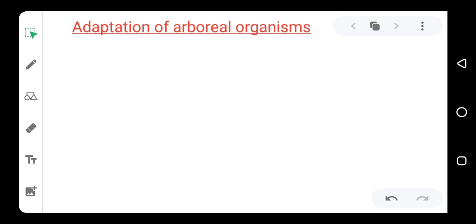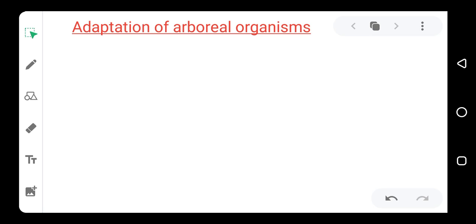You may know some organisms that live on trees, like birds, like squirrels and other organisms. We've talked about this when we discussed habitats, the arboreal habitats. Now, the features that allow these organisms to live on a tree are these.